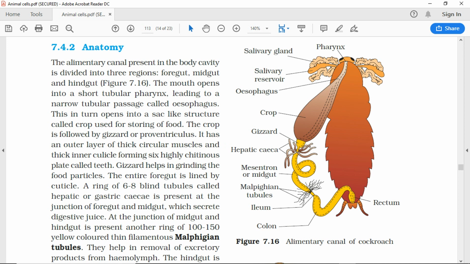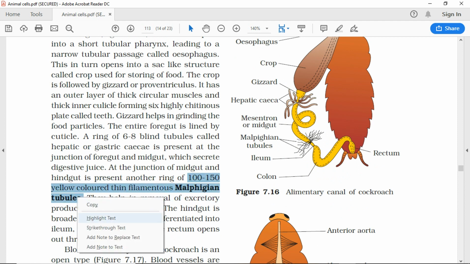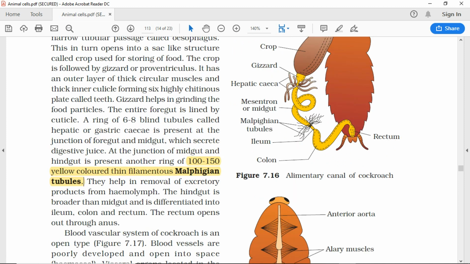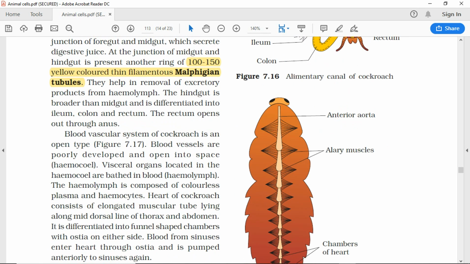A ring of 6 to 8 blind tubules called hepatic or gastric caeca is present at the junction of foregut and midgut, which secrete digestive juice. At the junction of midgut and hindgut is another ring of 100 to 150 yellow-colored thin filamentous Malpighian tubules. They help in removal of excretory products from hemolymph. The hindgut is broader than the midgut and is differentiated into ileum, colon, and rectum. The rectum opens out through the anus.